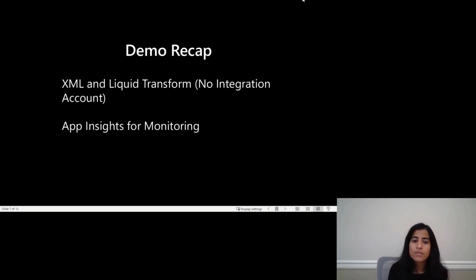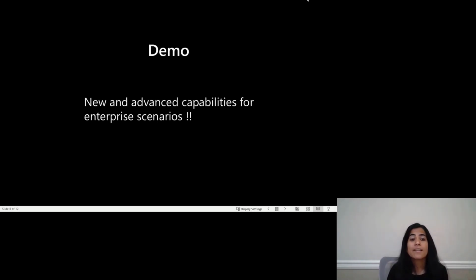Application Map enables you to get that single pane of view of the entire dependency graph across all the Azure services in your application. With standard Logic Apps, you can use Application Map as well as other App Insights features to monitor your Logic Apps. Let's take a look at another demo that highlights some of the more new and advanced enterprise capabilities that have been added recently in the product.